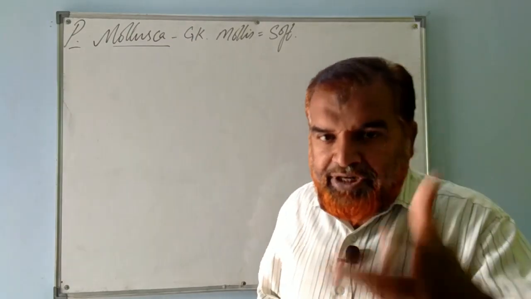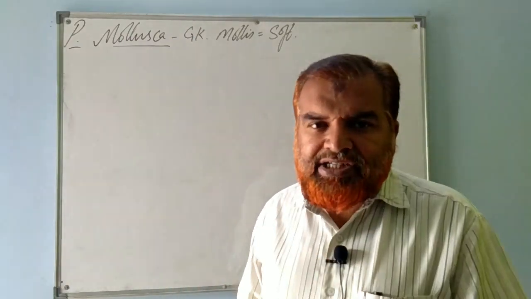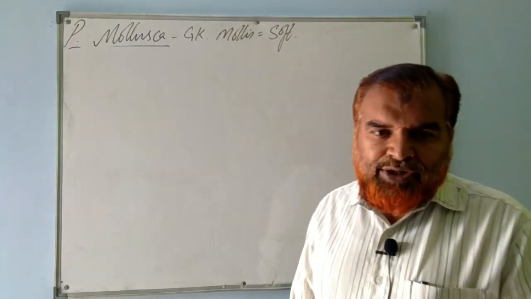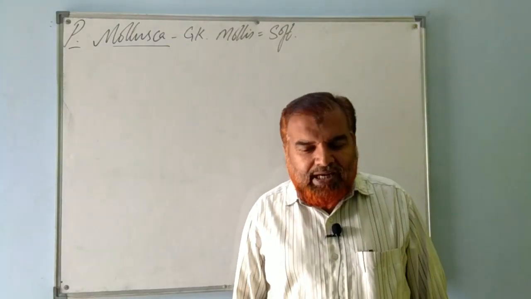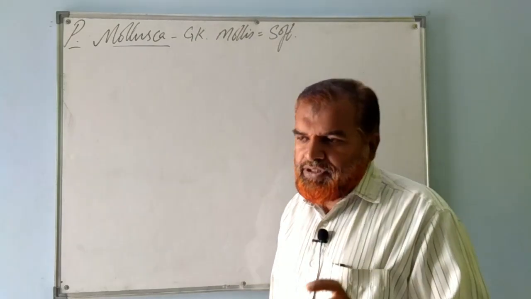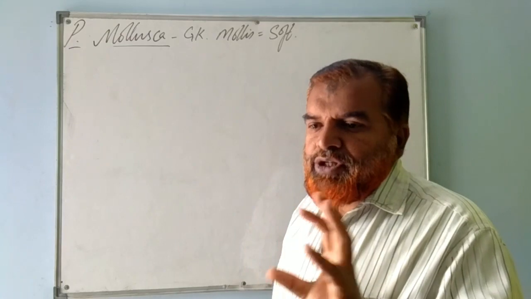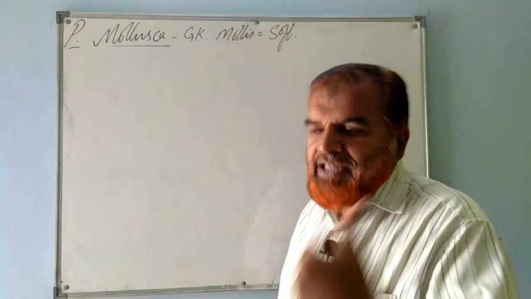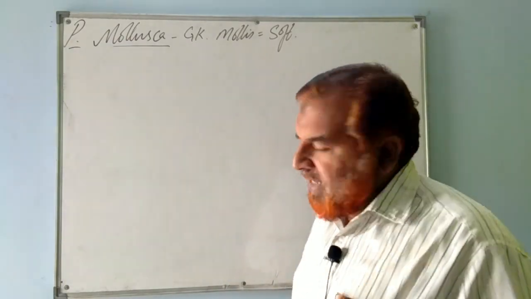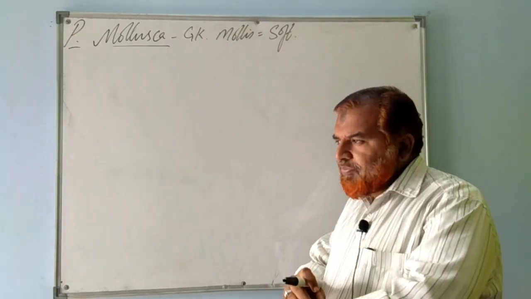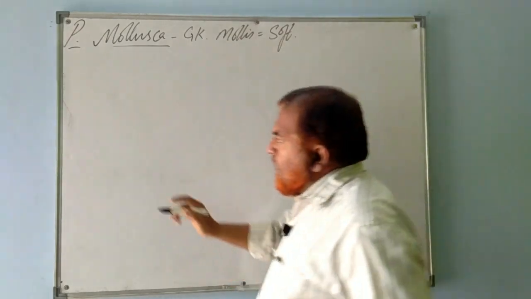For example, just to get an idea, because we talk about general characteristics, the classical example is snails. What you commonly see: apple snail, garden snail, what we call Pila globosa, apple snail, and all other snails, octopus. If I name these animals, it will be easy for you to understand the general characteristics. Fine. Let's move on to the general characteristics of this phylum.